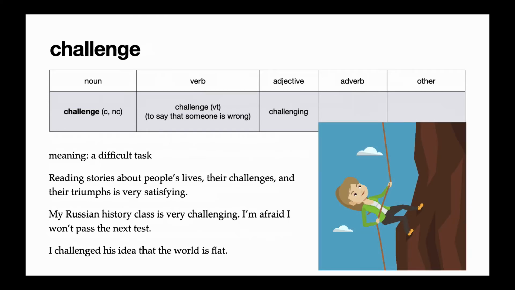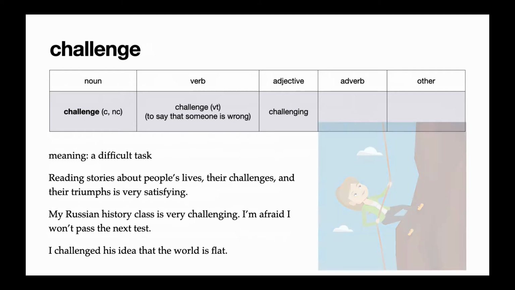It's used as a noun in this first example. Reading stories about people's lives, their challenges, and their triumphs is very satisfying. Our next example shows challenging as an adjective. This is used to describe something difficult. My Russian history class is very challenging. I'm afraid I won't pass the next test.